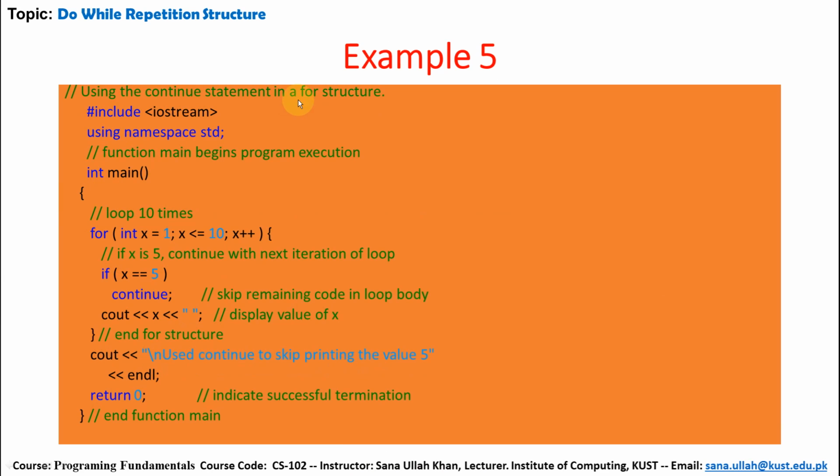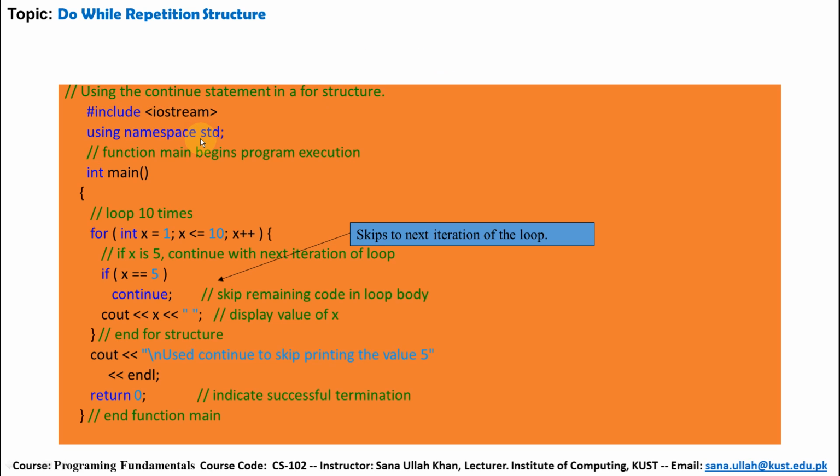Now using the continue statement in a for structure: #include, using namespace std, int main, for int x is equal to 1. The initial value of x is 1, 1 is less than or equal to 10, x plus plus. If x is equal to 5, continue with the next iteration of the loop. So if x is equal to 5 is false, what to do? The x value will be printed, it becomes 1. Then x increases, 2 is less than or equal to 10, it becomes 2. Again 3 is less than or equal to 10, it will print 3, same for 4.